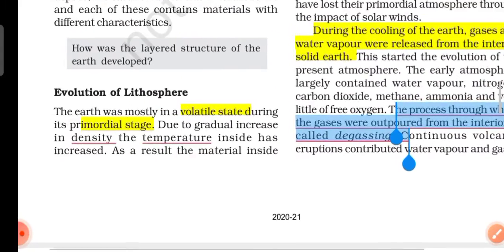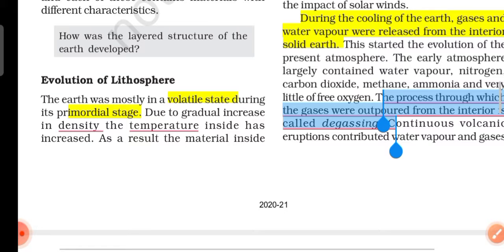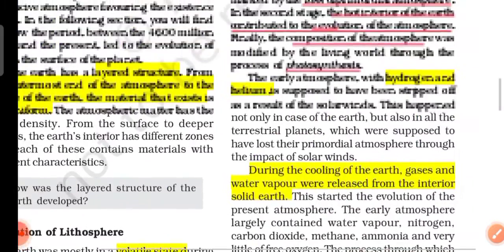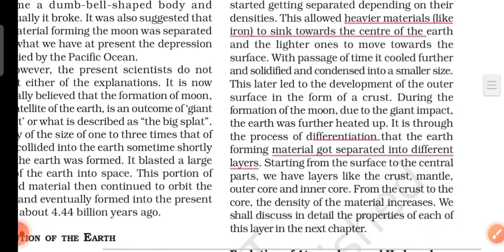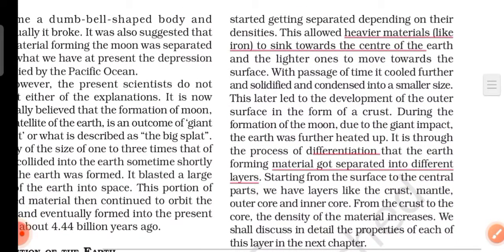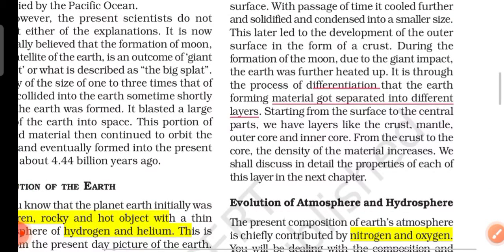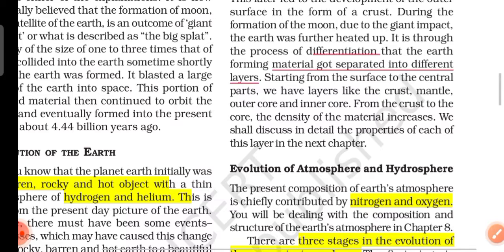This Earth was mostly in a volatile state during its primordial stage. Due to an increase in density, the temperature also increased. Due to this, the Earth started getting separated depending on densities, and the heavier metals like iron started sinking towards the center of the Earth, and the lighter ones stayed on the surface. These were separated through a process called differentiation, and the material got separated into different layers.